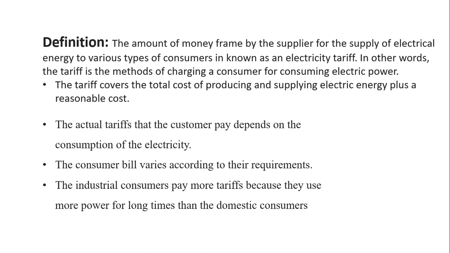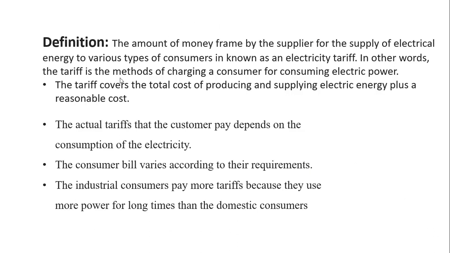The generating stations generate the electrical power. After that, it is transmitted and distributed. When the power is distributed, the charge per unit of that electrical power is decided in terms of an amount of money. This is called the electrical tariff.